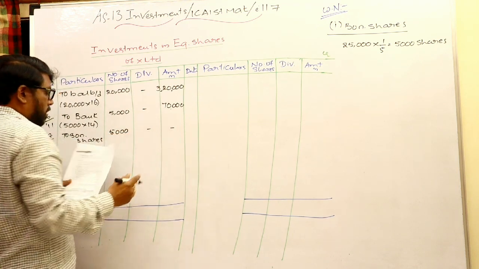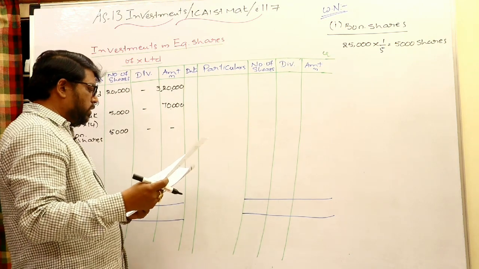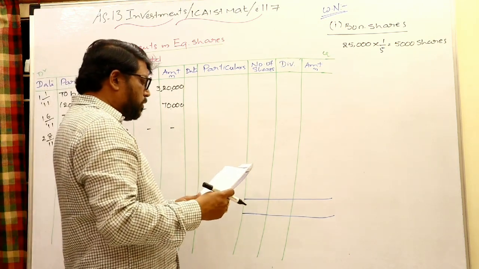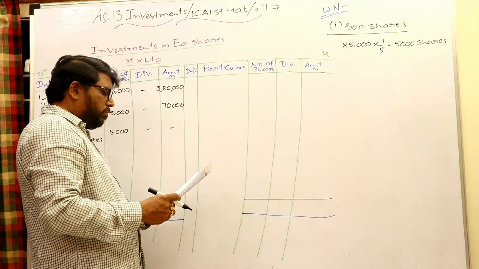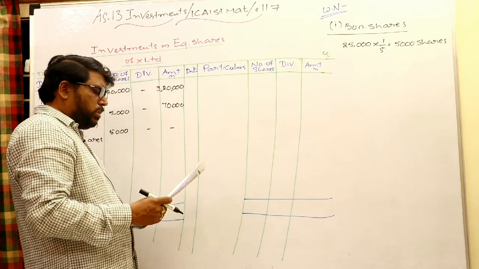Okay, cost incurred nil. Without incurring any cost, we received 5,000 bonus shares. Okay, next look at that. Right shares are also offered. The terms of the right issue are given like this.